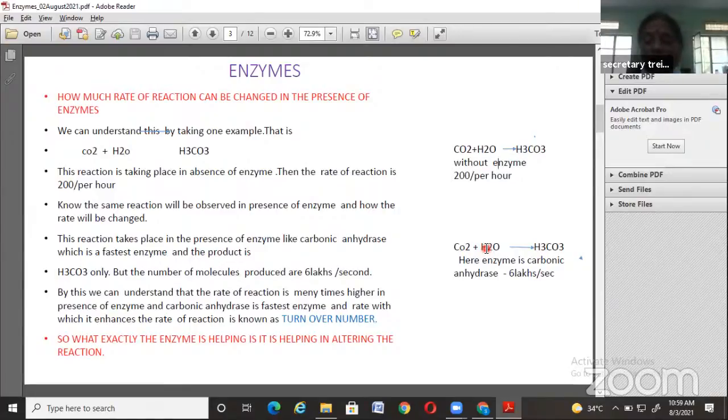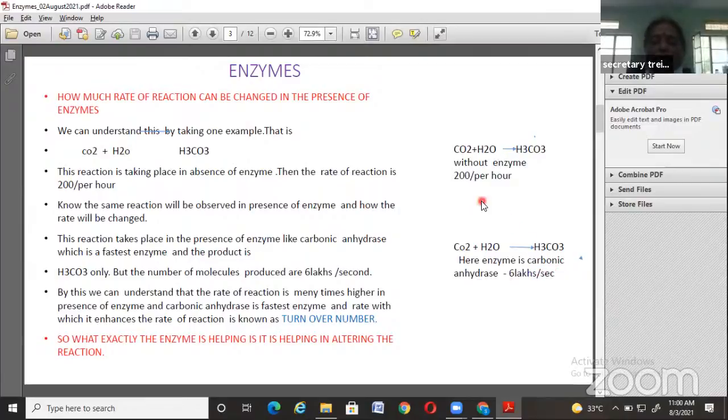See here, the enzyme is carbonic anhydrase. Here enzyme is involved in this reaction, and the end product rate is 6 lakhs per second. Listen carefully: 6 lakhs per second.